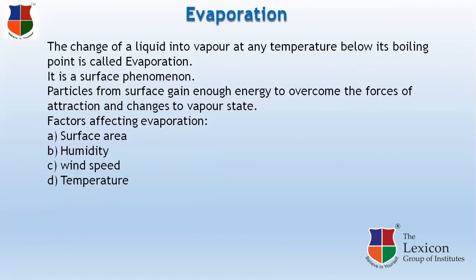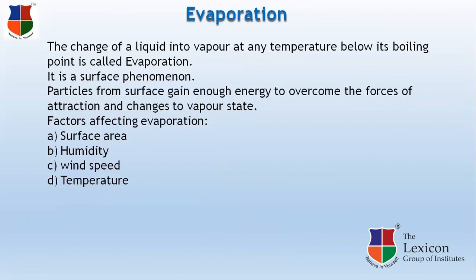If we compare evaporation with boiling, in both cases temperature should increase, but in evaporation only the surface molecules are active, whereas in boiling all the molecules present in the matter are active. Particles from the surface gain enough energy to overcome the force of attraction and change to the vapor state. Factors affecting evaporation: surface area, humidity, wind speed, and temperature. Depending upon these four factors, the rate of evaporation also varies.